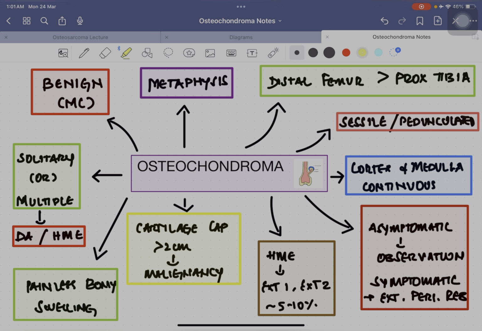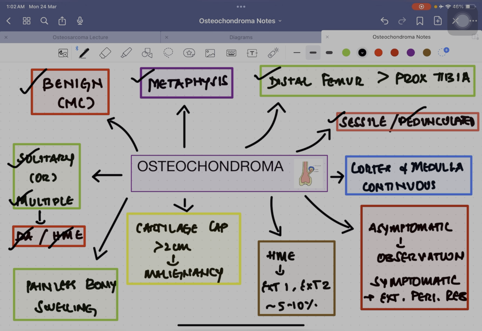The first most important thing is that it is the most common benign tumor. It is a very benign tumor. That is what you should remember. It originates from the metaphysis. The most common site is your distal femur followed by your proximal tibia. It can be either solitary or multiple. In multiple, it is also known as diaphyseal aclasis or hereditary multiple exostosis. It can be of two types: sessile or pedunculated. Sessile is broad based, arising from the surface of the bone, and pedunculated is where you can see a stalk which is outpouching from the bone.